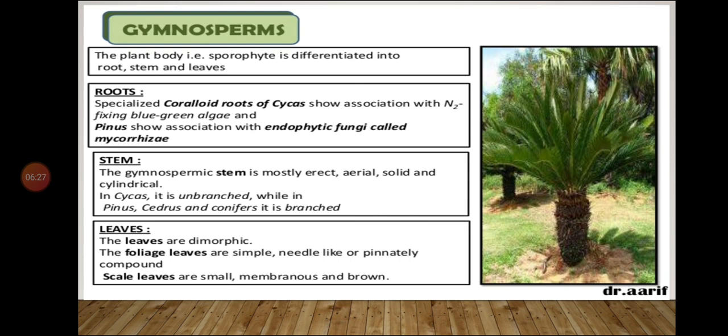Okay, stem. The gymnospermic stem is mostly erect, that means straight, aerial, that means they are above the ground, solid, and cylindrical. You can see here the cylindrical stem.